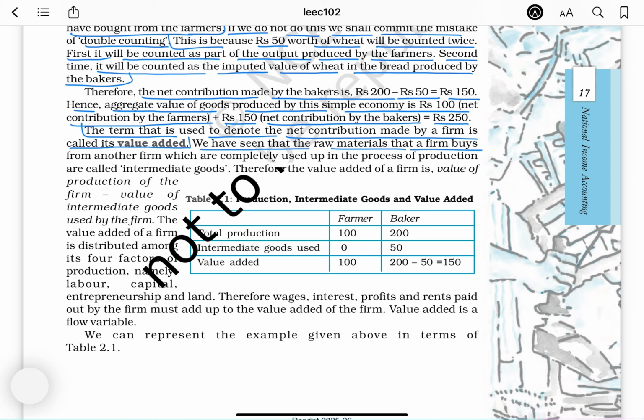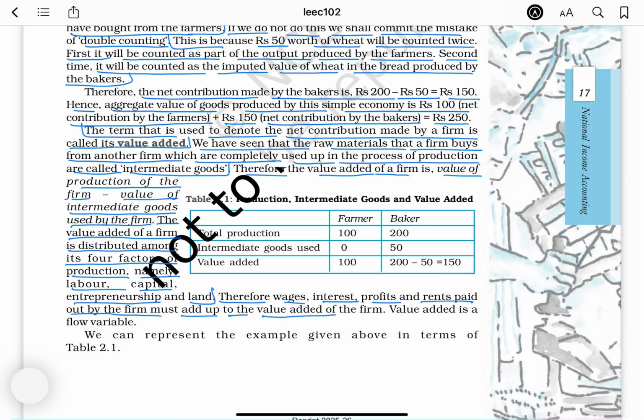We have seen that the raw materials that a firm buys from another firm, which are completely used up in the process of production, are called intermediate goods. Therefore, the value added of a firm is the value of production of the firm minus the value of intermediate goods used by the firm. The value added of a firm is distributed among its four factors of production, namely labor, capital, entrepreneurship, and land. Therefore, wages, interest, profits, and rents paid out by the firm must add up to the value added of the firm. Value added is a flow variable.